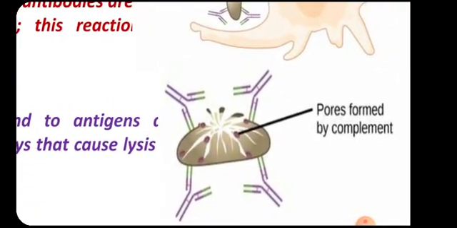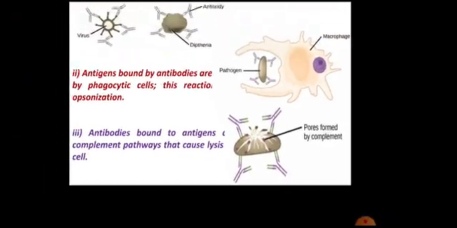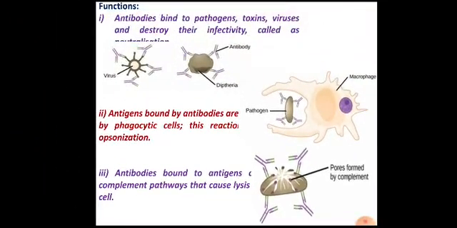So these lytic proteins arrange on the bacterial cell wall and then they lead to formation of holes or pores. As a result, whatever the nuclear content is there, cytoplasm, it is released out. Ultimately, that leads to the death of the organism. These are the functions of antibodies. These are the functions of humoral immunity.